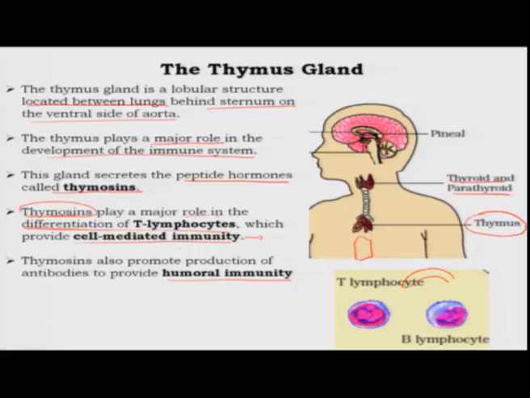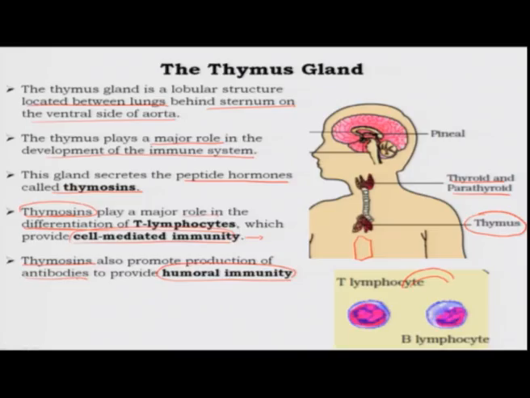The T lymphocytes are the ones that have two kinds, T helper cells and cytotoxic T cells. These are the arm that forms the cell mediated immunity, because they release many proteins or factors which boost the immune system. And the humoral immunity comes from components like antibodies, which are not cells, but are secreted from cells. So, the B cells produce the antibodies and release them out, which makes the other arm of the immune system. But thymosins also play an important role in the production of these antibodies.